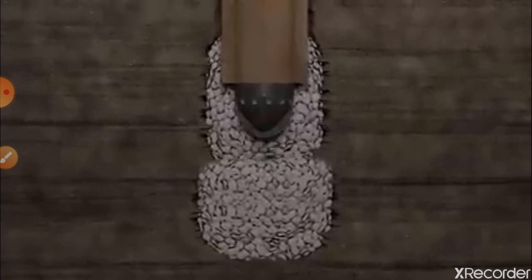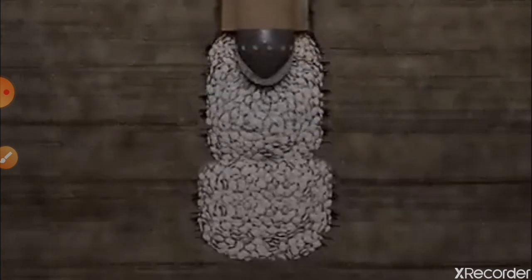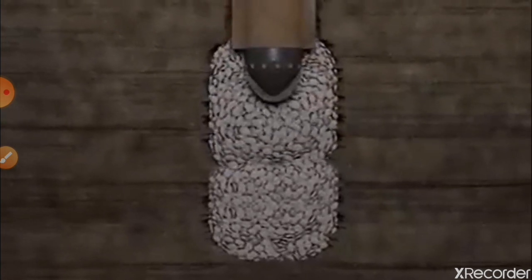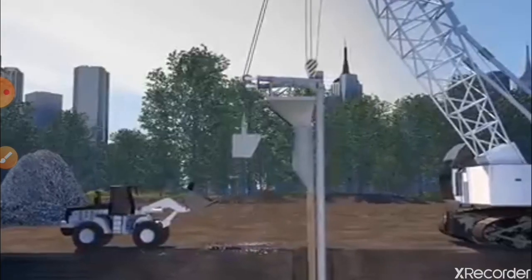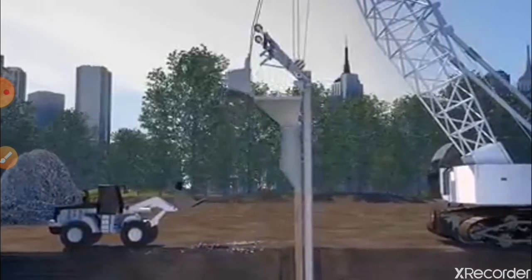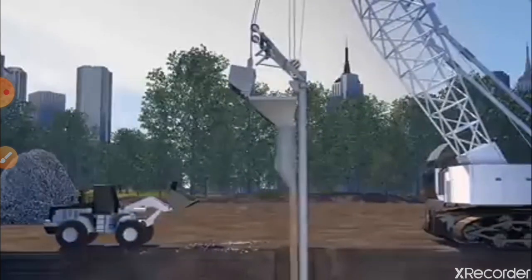As the granular soil goes inside the soil, again it is compacted so that it bulges, and that's how it compacts the side soil and forms the stone column.